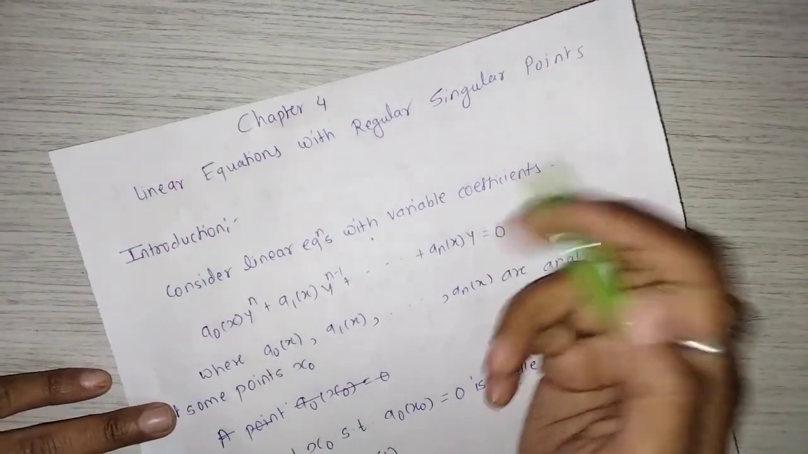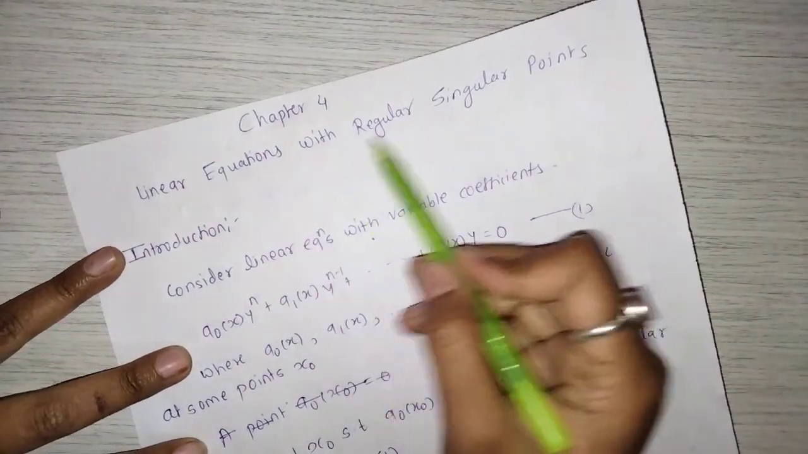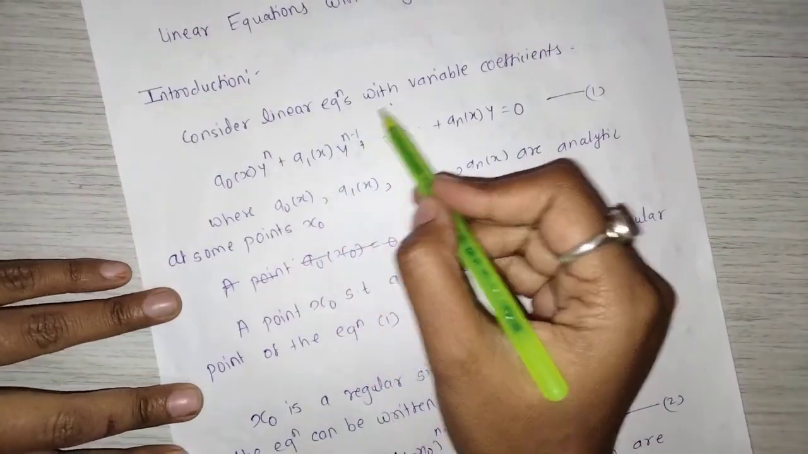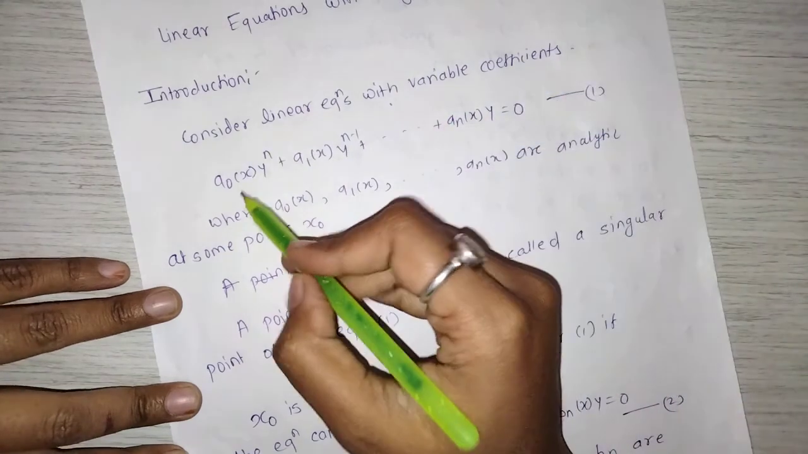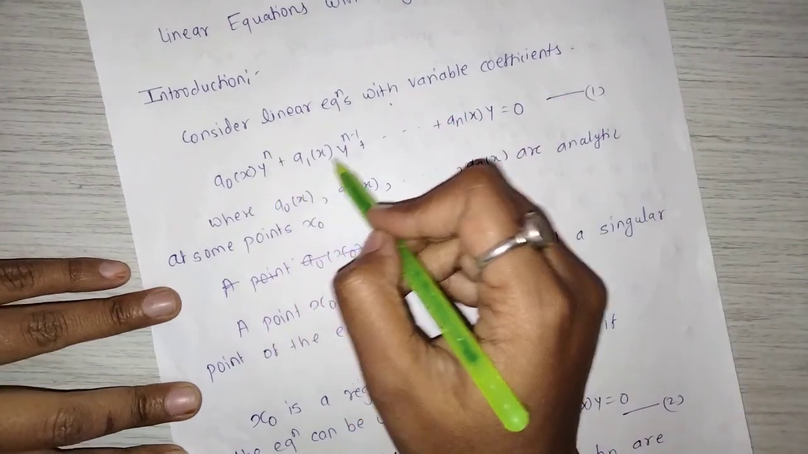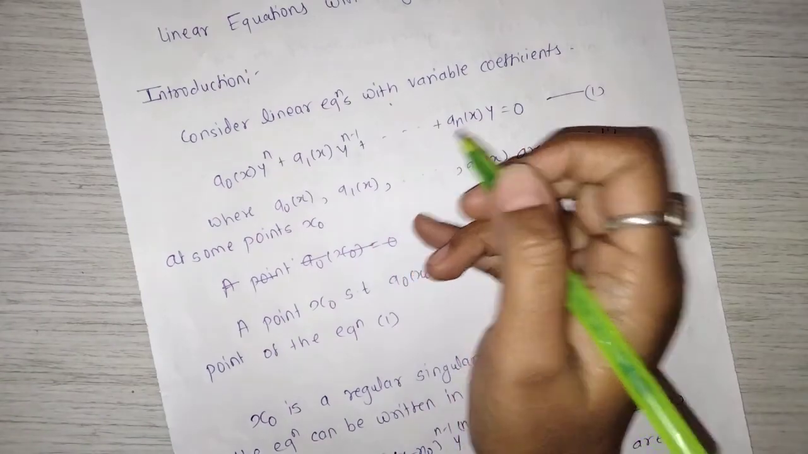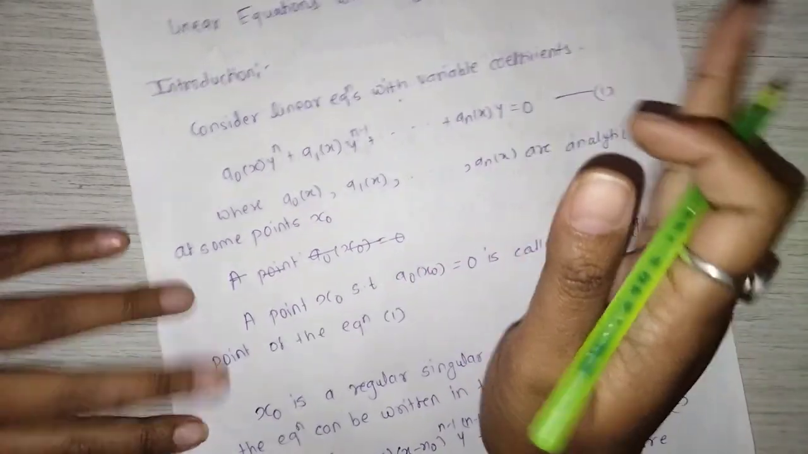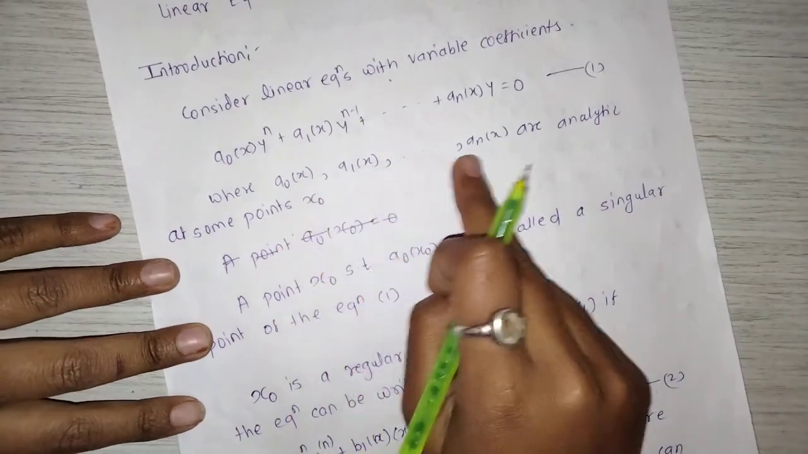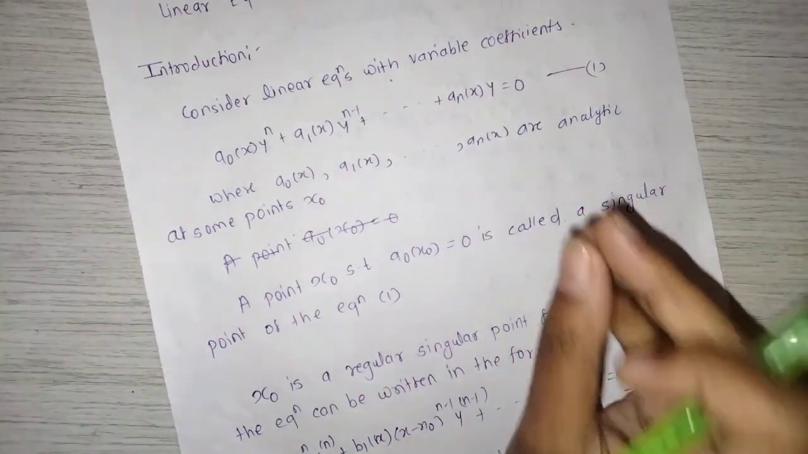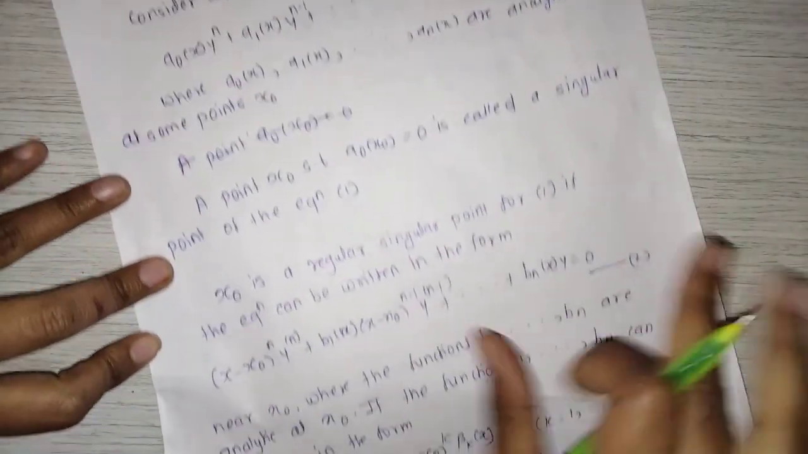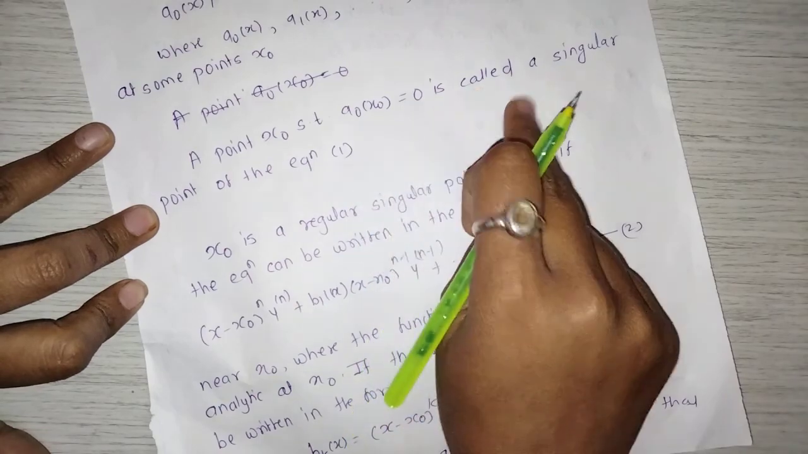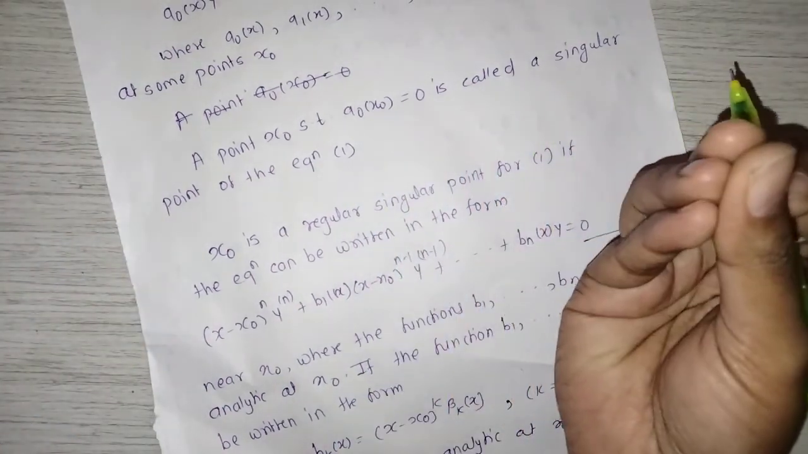Hello students, next chapter is linear equations with regular singular points. Introduction. Consider linear equations with variable coefficients a0 of x y raised to n plus a1 of x y raised to n minus 1 plus and so on plus an of x y equal to 0, give as equation number 1, where a0 of x, a1 of x and so on an of x are analytic at some point x0. A point x0 such that a0 at x0 equal to 0 is called a singular point of the equation 1.